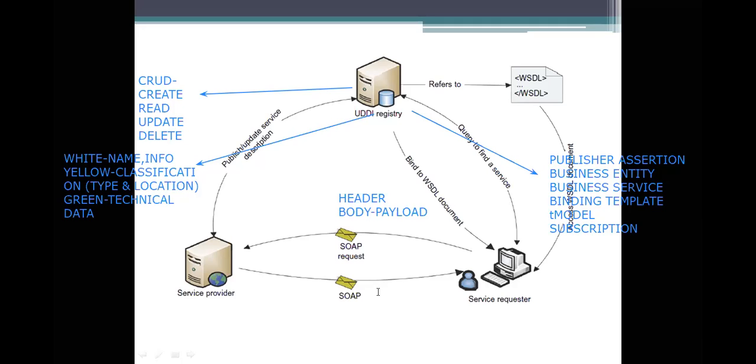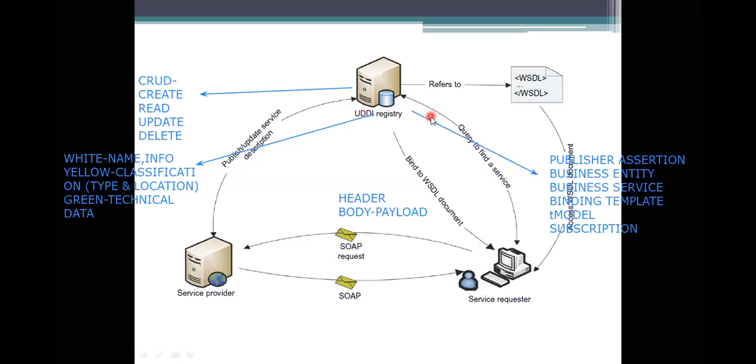it is taking the XML specification, and the header and payload will be there in the response also. This response specifies that you have made a request for this, and it allows access to the WSDL document you are using. To find this, you have accessibility to the UDDI registry. You query the UDDI registry to find a service there. If the service is available, it refers to the WSDL.